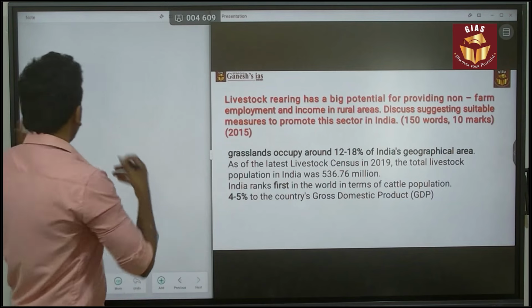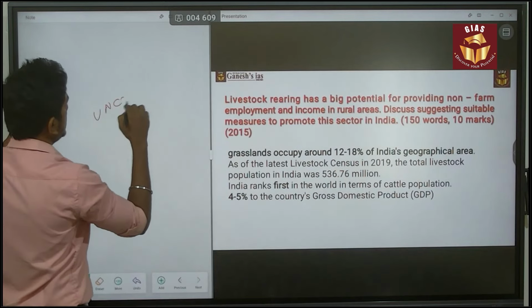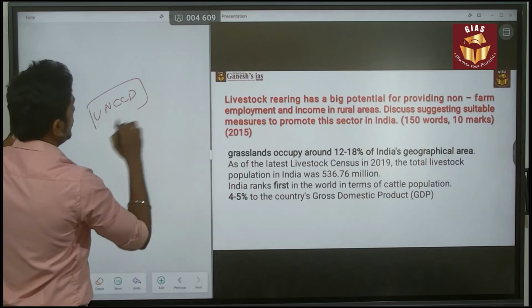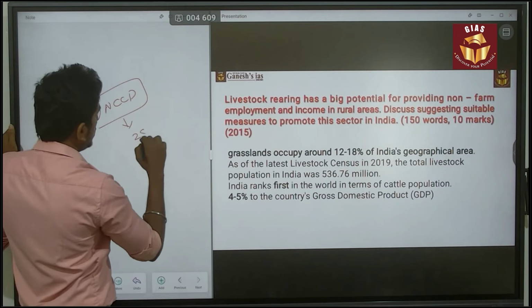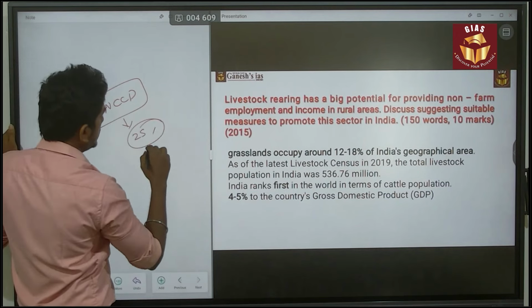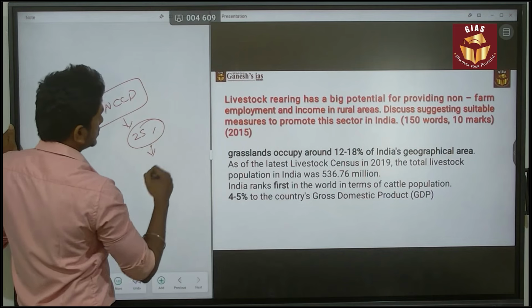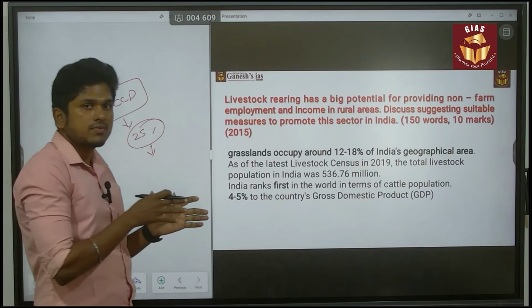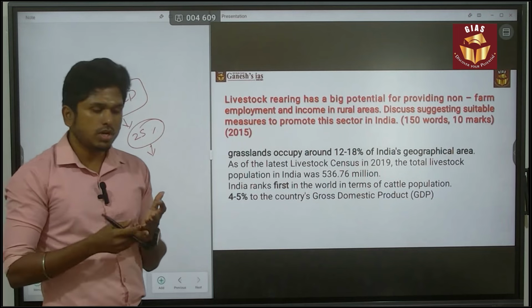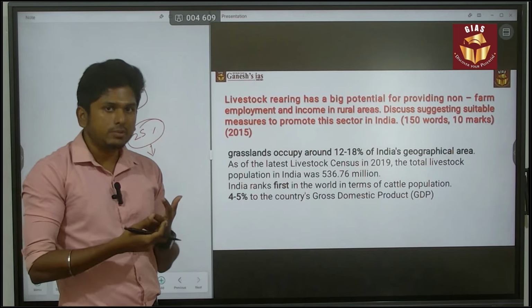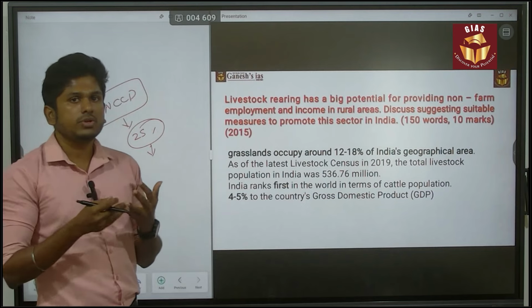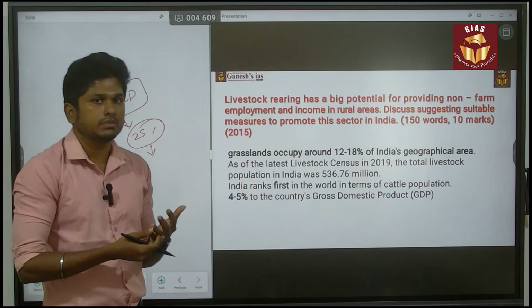Based on the UNCCD's data on desertification, around 25% of the grassland in India is destroyed, or is in the process of being destroyed, due to urbanization, industrialization, and also climate change. You have to know that.